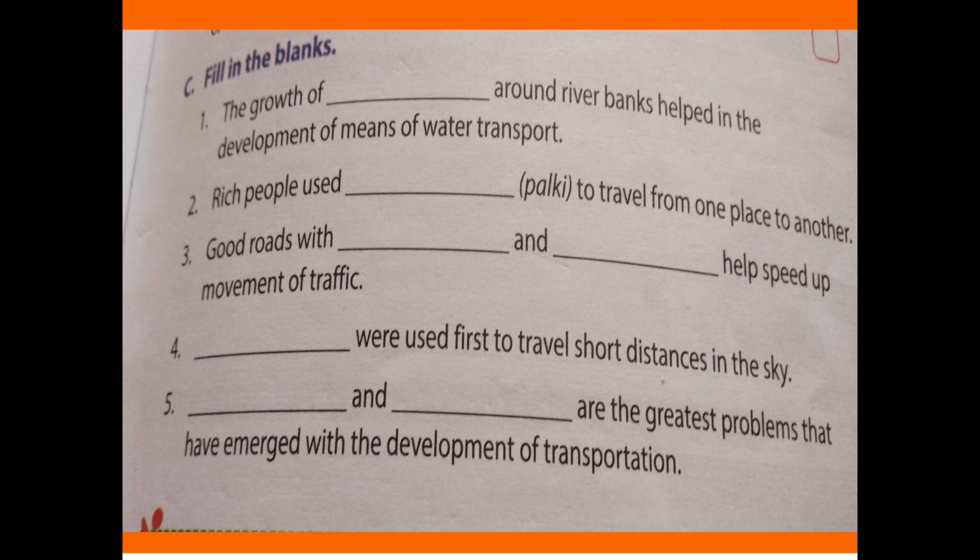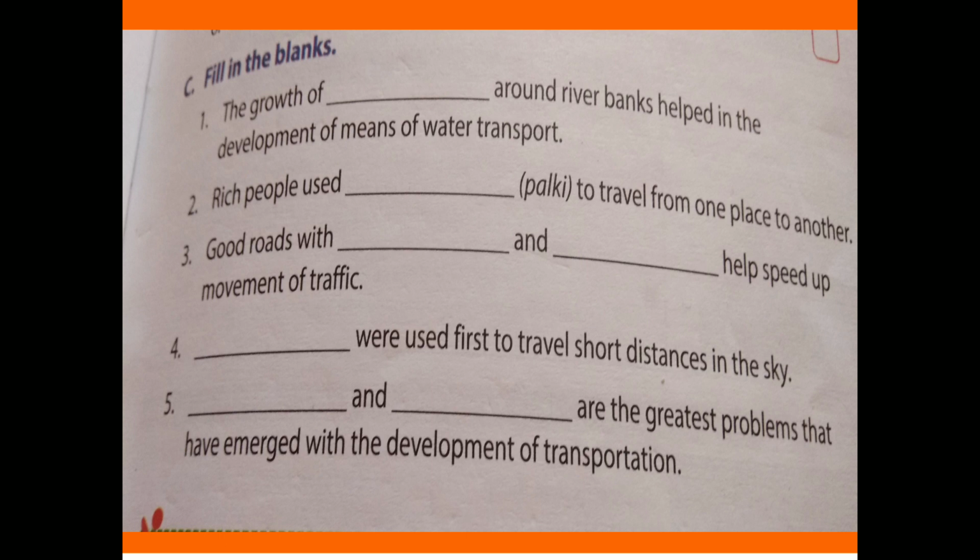The third one, good roads with dash and dash help speed up movement of traffic. Good roads with flyovers and expressways help speed up the movement of traffic. The fourth one is, dash were used first to travel short distances in the sky.